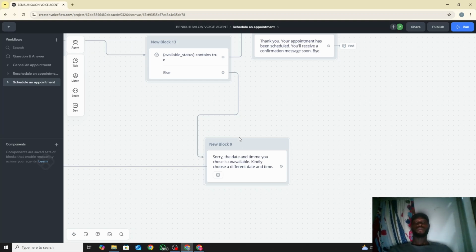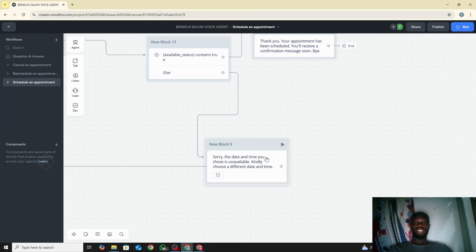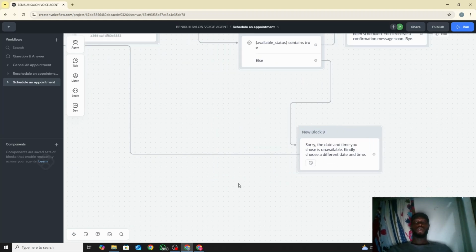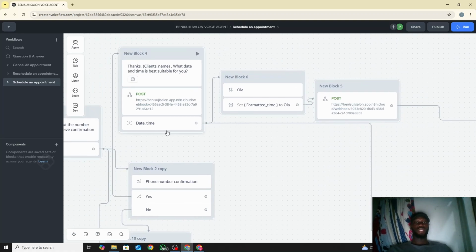That is else. So sorry, the date and time you chose... there's even a mistake here. So the date and time you chose is unavailable. Kindly choose a different date and time. So we connected it back to date and time, where we said here. And basically that is it. So yeah, that's all for scheduling.